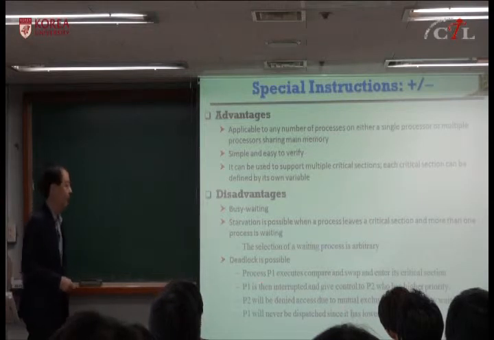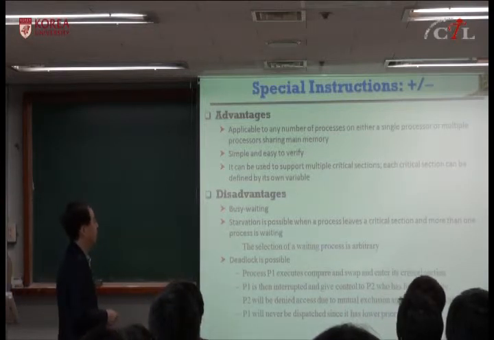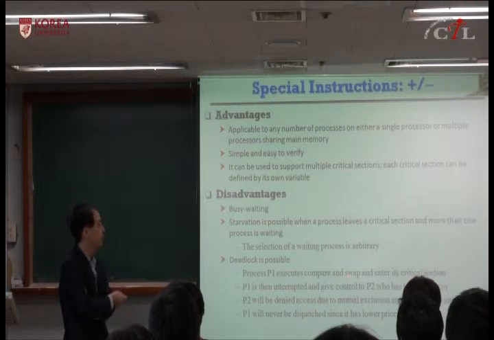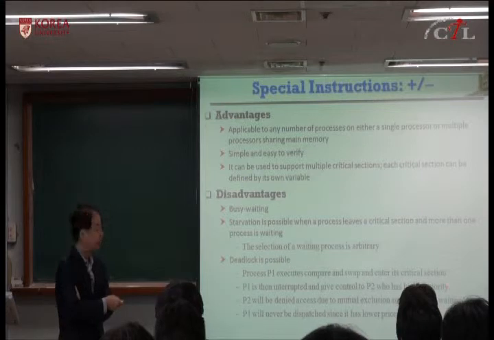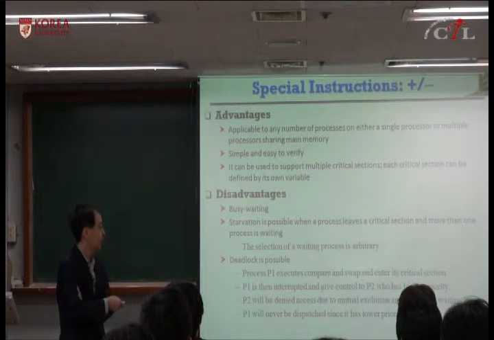Let me explain. Process P1 executes compare and set, succeeds, and enters the critical section. P1 is then interrupted and control is given to P2, but P2 has higher priority. P2 will be denied access due to mutual exclusion and goes to busy waiting, because only one can succeed.